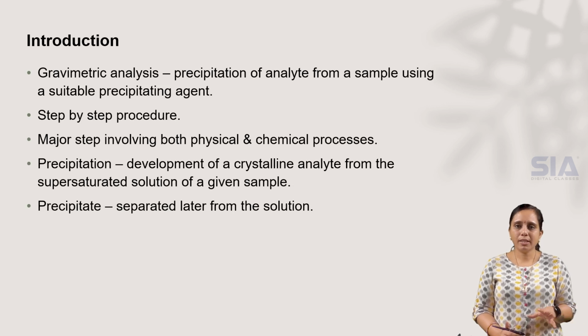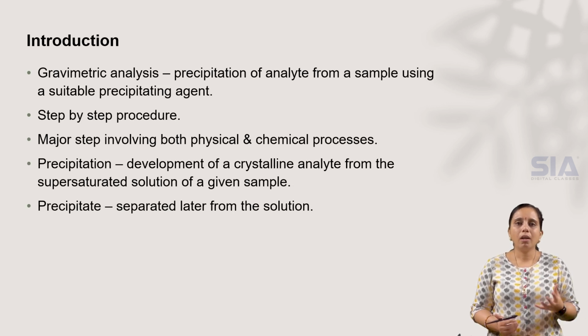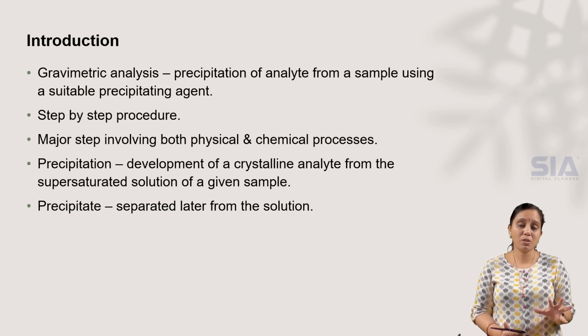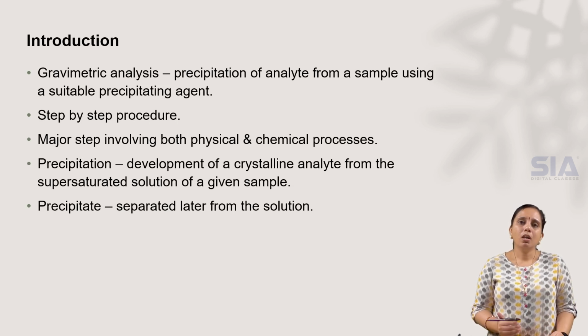That means if a substance is present in a particular solution, we need to take out the required substance from the solution using a suitable precipitating reagent. So this is a step-by-step procedure and it majorly involves both physical and chemical processes.